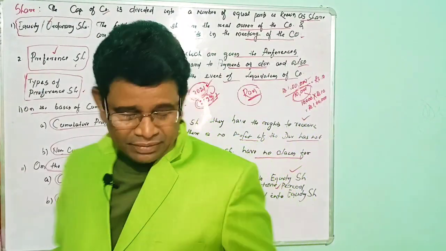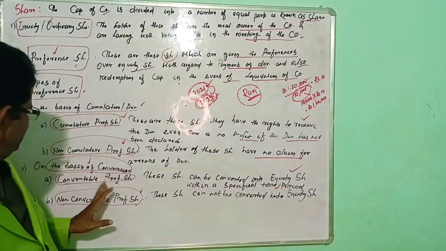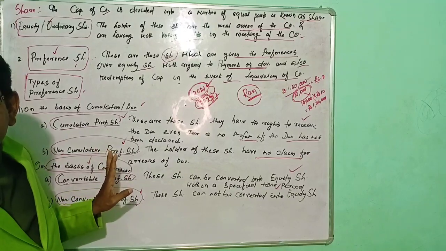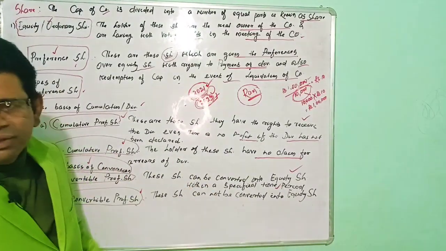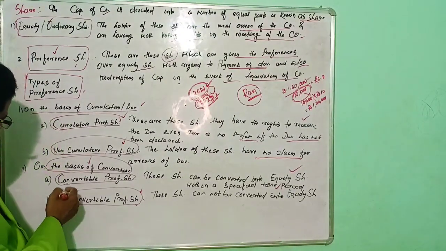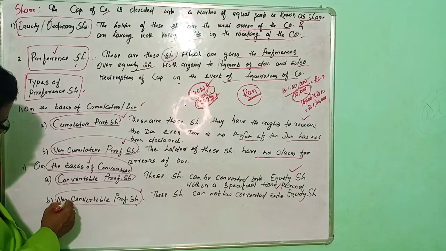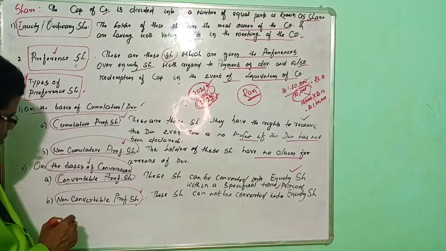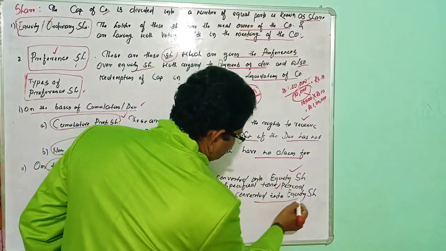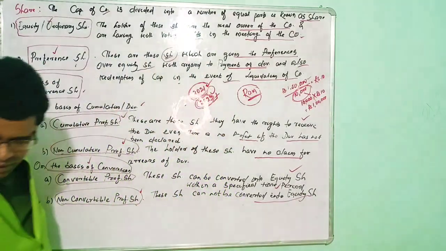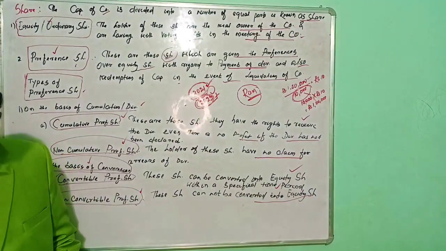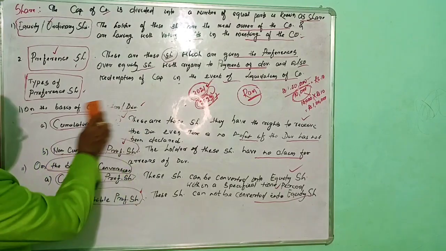Once again I am repeating, convertible preference shares will be converted into equity shares during the stipulated time period. The second category on the basis of conversion is non-convertible preference shares. Non-convertible preference shares are those shares which cannot be converted into equity shares. So now we will discuss the other categories of preference shares.